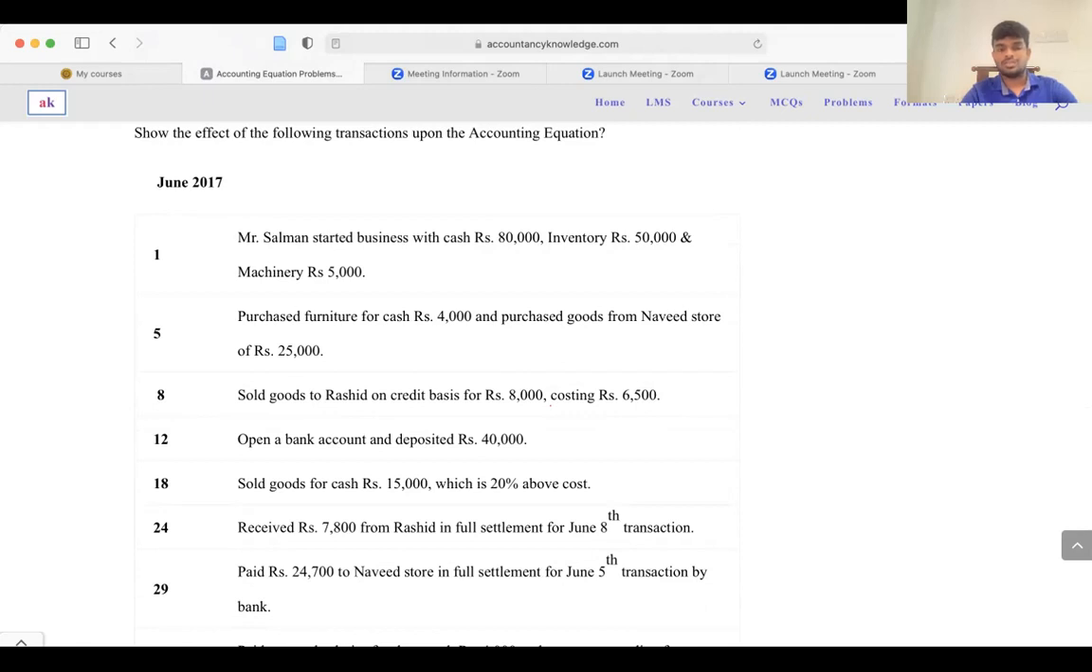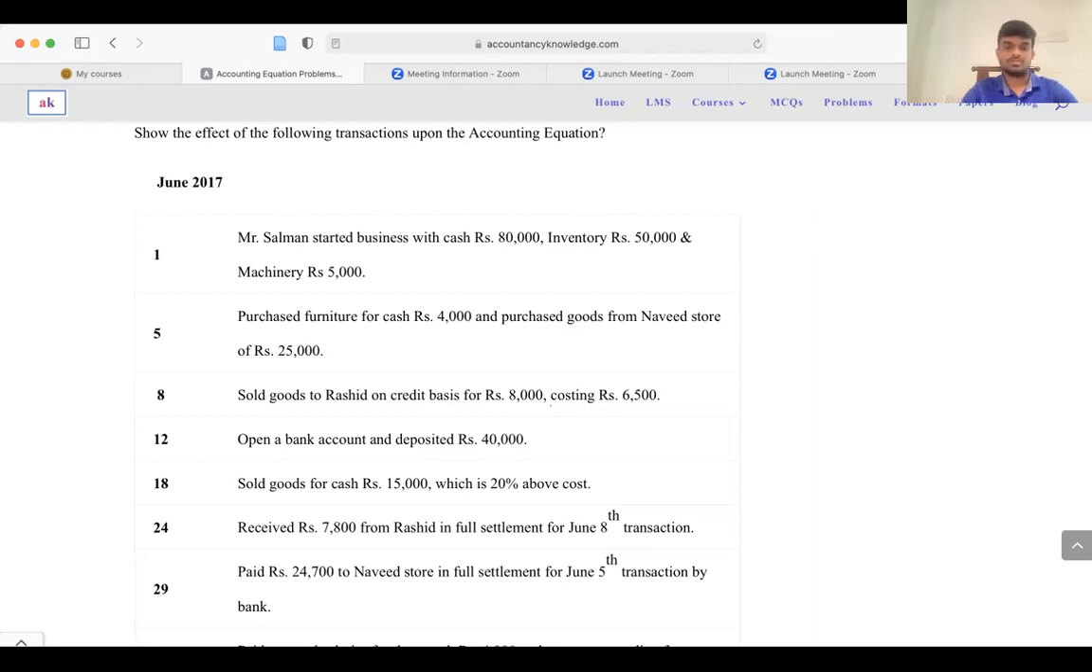The second one is: purchase furniture for cash of rupees 4,000 and purchase goods from Navid store of rupees 25,000. You get the furniture for 4,000. That means your furniture balance needs to be increased by 4,000 and your cash balance will be decreased by 4,000. And purchase goods from Navid store of rupees 25,000.